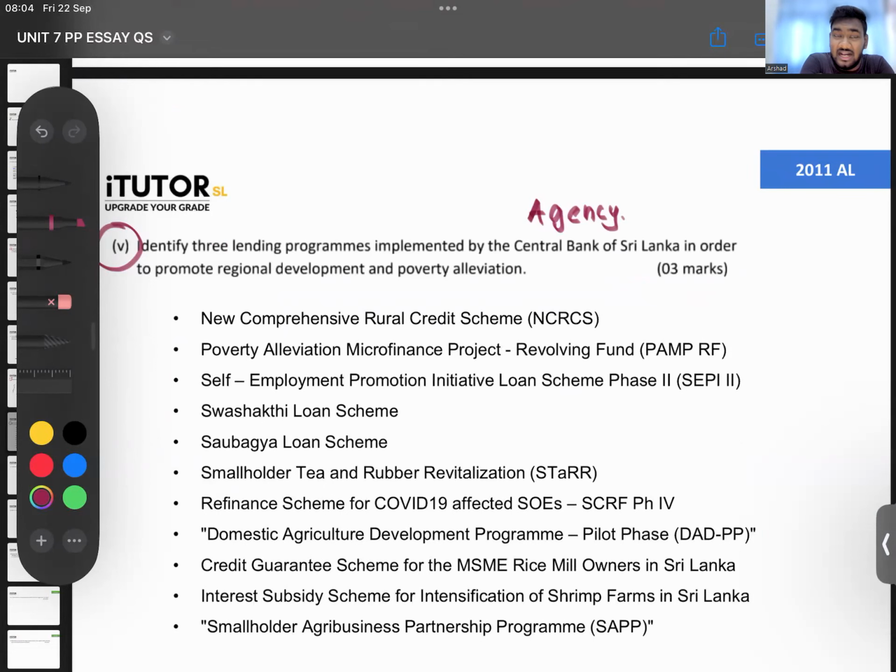What kind of stuff they do? So our government, guys, there are different lending programs. I took this from, I don't know if this is what is there in the answer scheme, I took this from the latest central bank website.